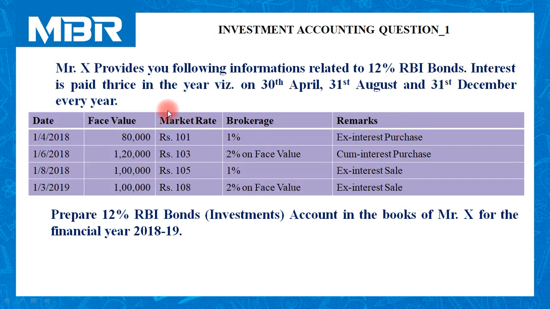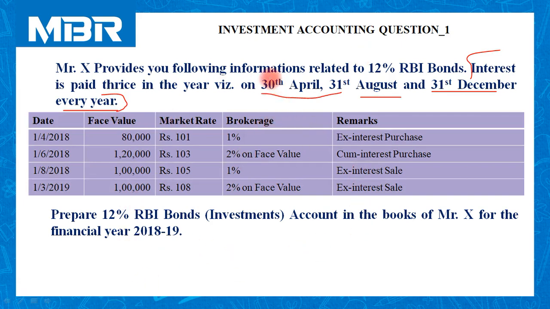Interest is paid thrice, meaning 3 times in the year, namely on 30th April, 31st August and 31st December every year. This particular information is important for us because we need to pay interest to the investors 3 times in the year.